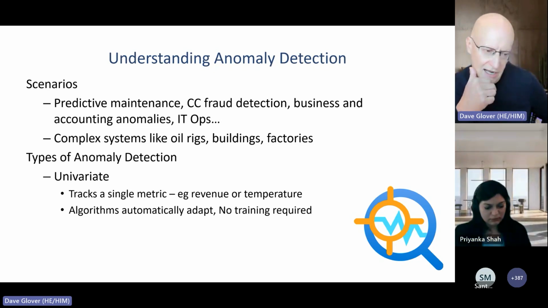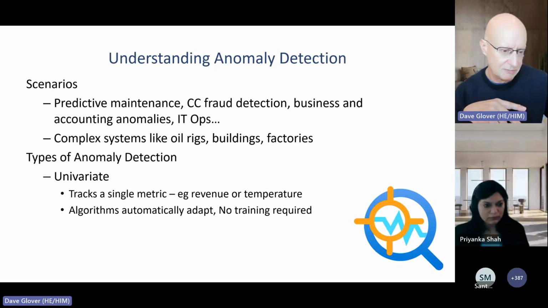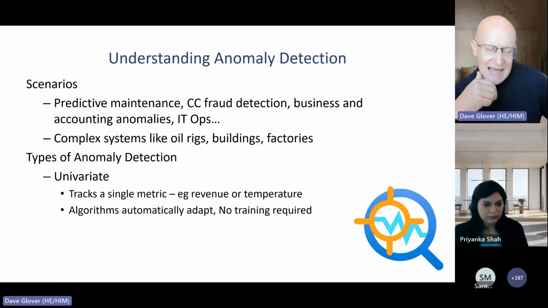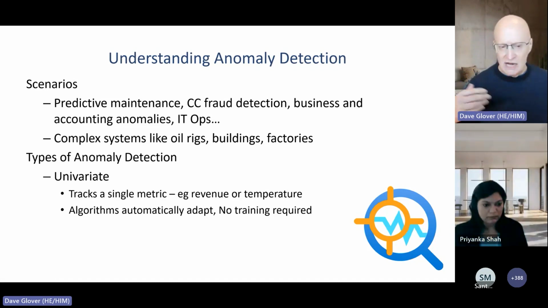Now, there are two types of anomaly detection that are supported. The first type is called univariate. As the name suggests, univariate is for tracking a single metric. For example, you could track temperature, or revenue, or network or website activity.